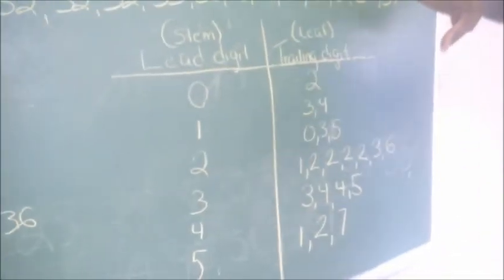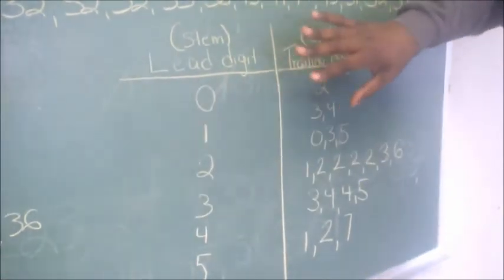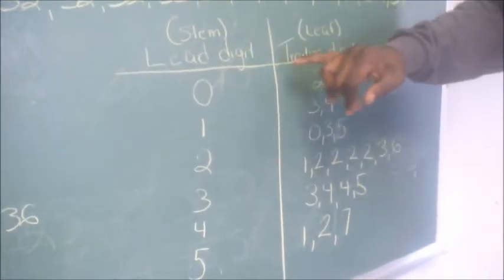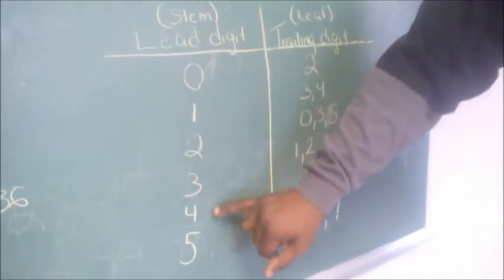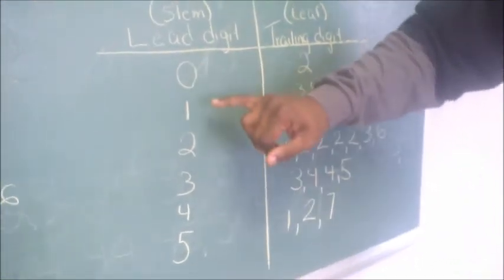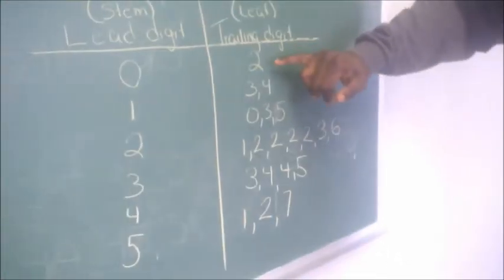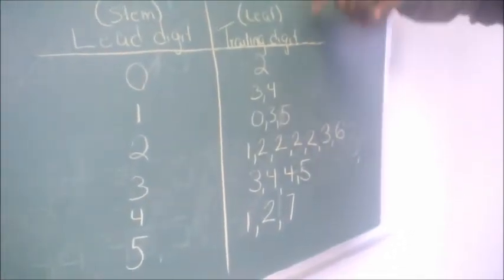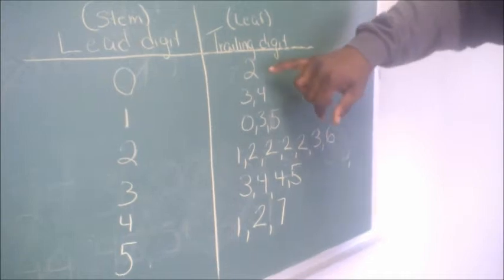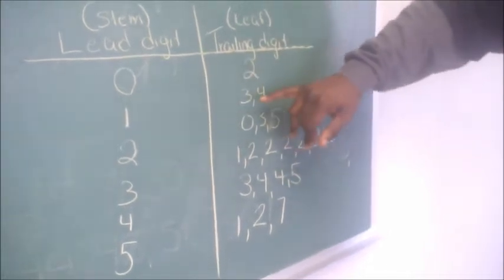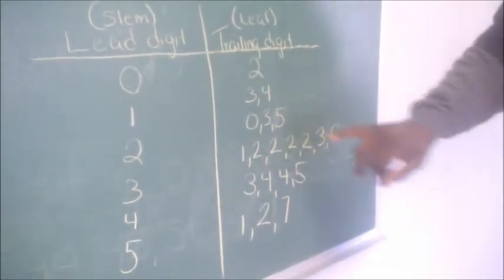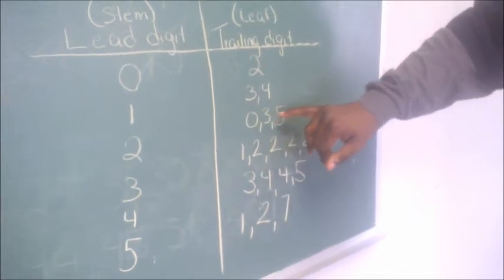Now, to explain leaf and stem, we're looking at the digit and then breaking it down into its individuality as the lead digit being the stem, which is the 0, the 1, the 2, the 3, the 4, and the 5. And the trailing digit, which is the number that follows the base number, is going to be the leaf, which in this case is a 2 by itself, a 3, a 4, a 0, a 3, and a 5.